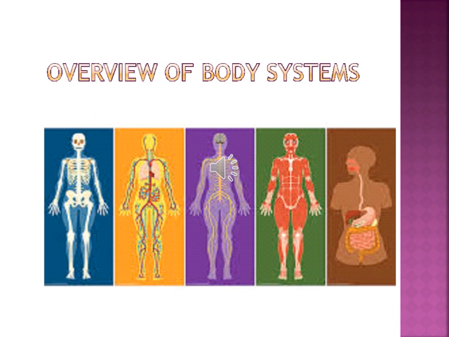Overview of body systems. Number 1, the digestive system, which is responsible for the digestion of food. The muscular system, which is responsible for the movement of different body parts. Then the nervous system controls all the bodily functions. The circulatory system is responsible for the transport of food and oxygen throughout the body. The last one is the skeletal system. The skeletal system provides support and shape to the different parts of the body.